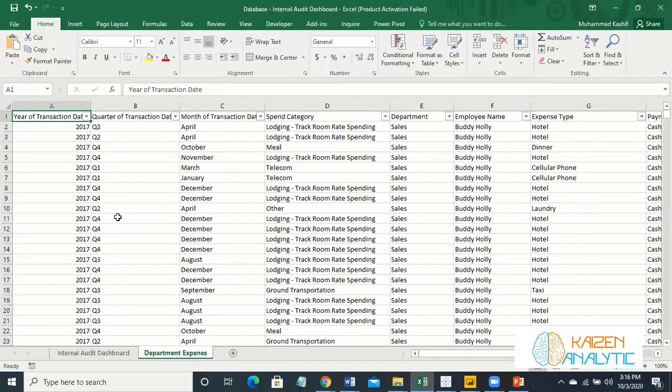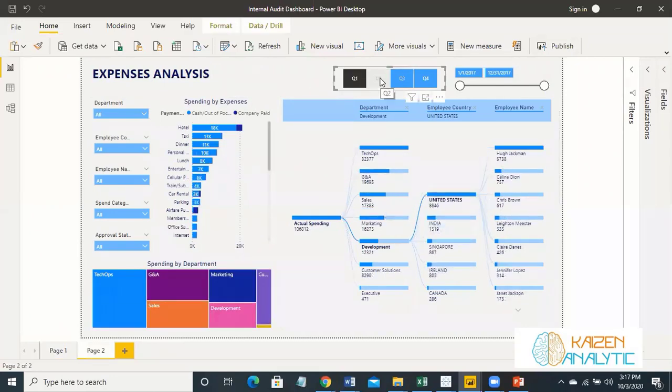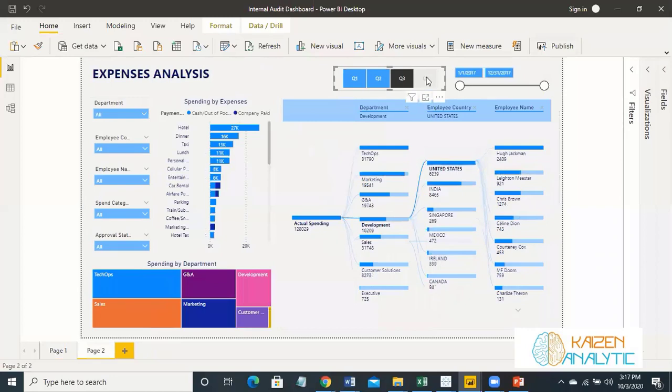demo data set, we will create a dashboard which looks like this one. So we'll create a dashboard which looks like this one. You can slice and dice the expenses according to quarters.